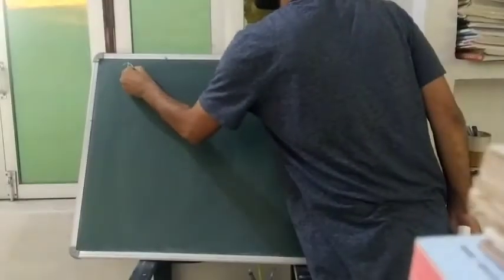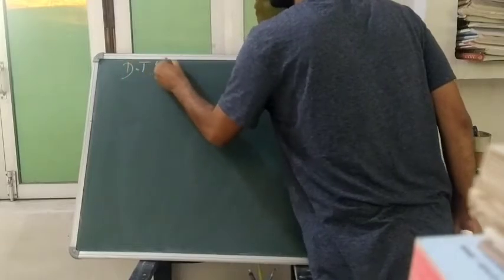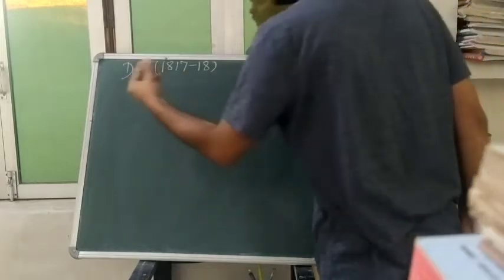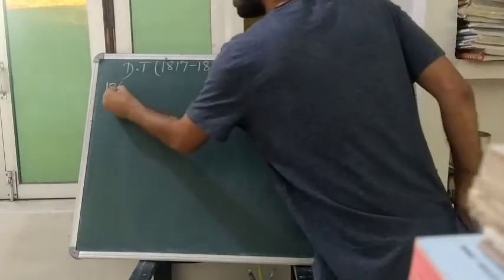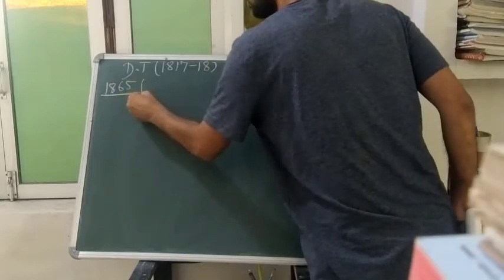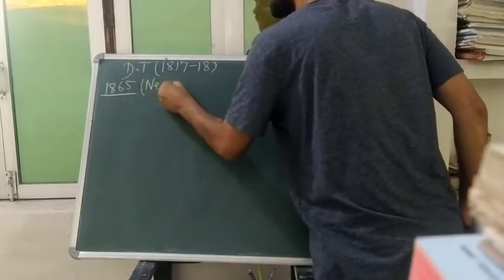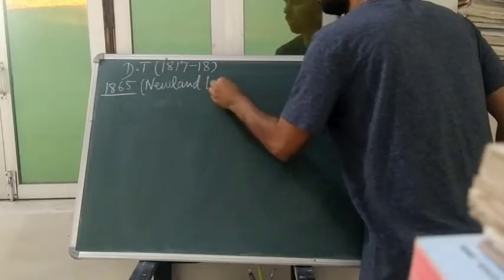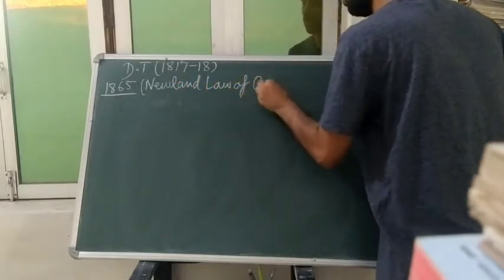So Döbereiner gave the triads in 1817 and 1818, and in 1865 Newlands came and gave the Newlands law of octaves.